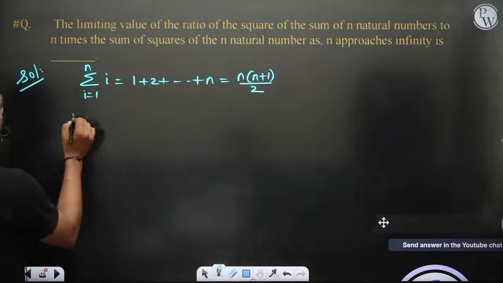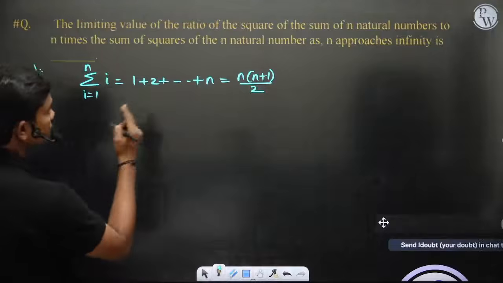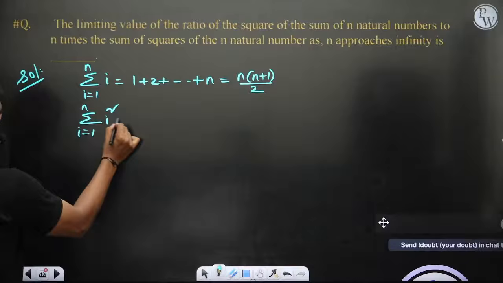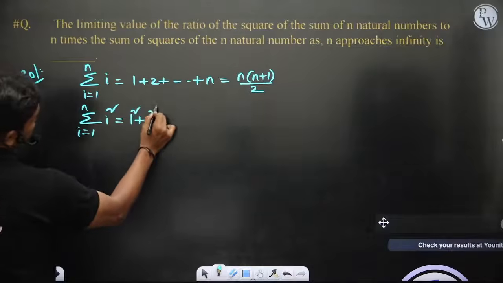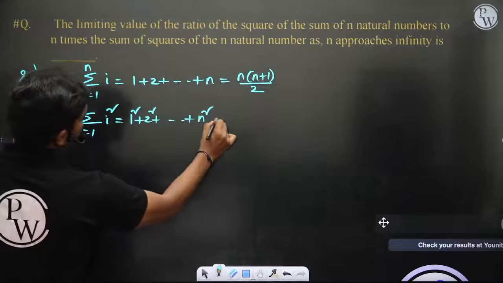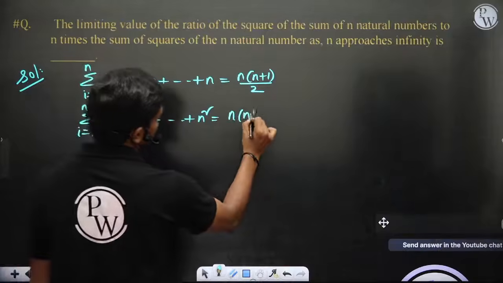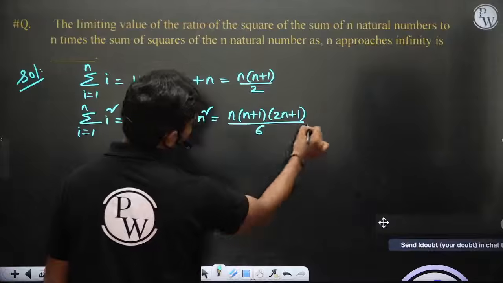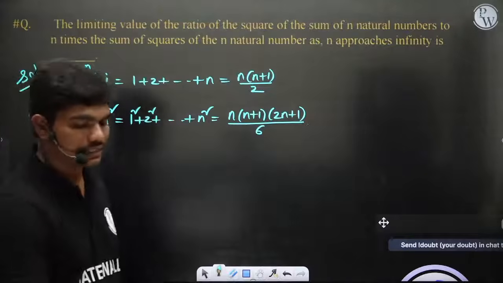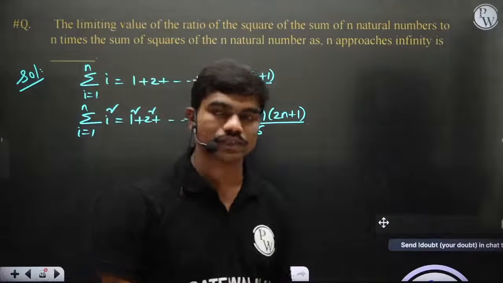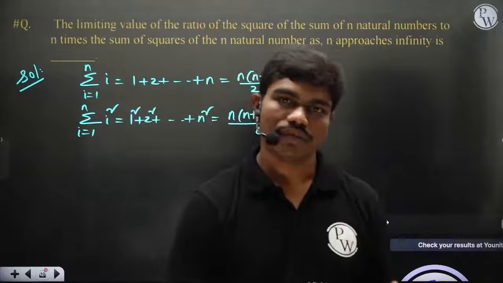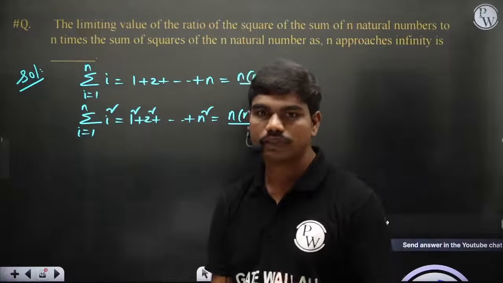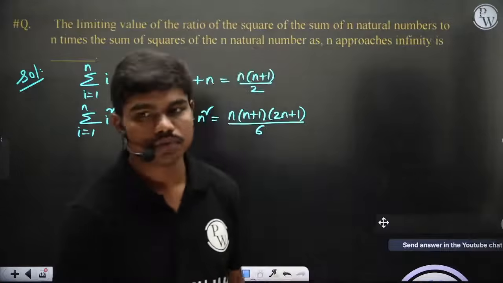Then the sum of squares of n natural numbers. Sigma i, i equal to 1 to n, i square is 1 square plus 2 square and so on plus n square, which is n into n plus 1 into 2n plus 1 by 6. These are the two things that you should know in order to calculate this. The sum of the first n natural numbers is n into n plus 1 by 2, and the sum of squares of the first n natural numbers is n into n plus 1 into 2n plus 1 by 6. Clear to all of you?